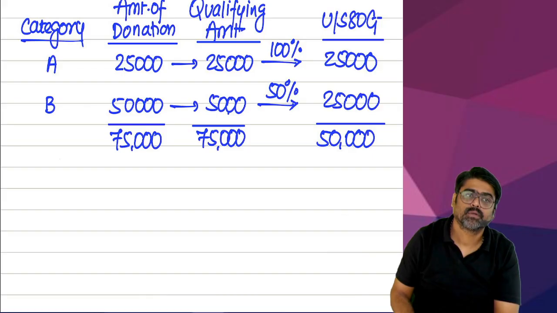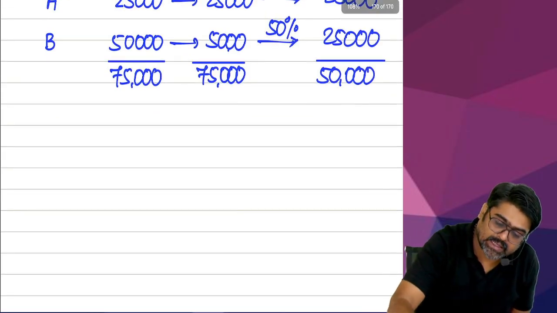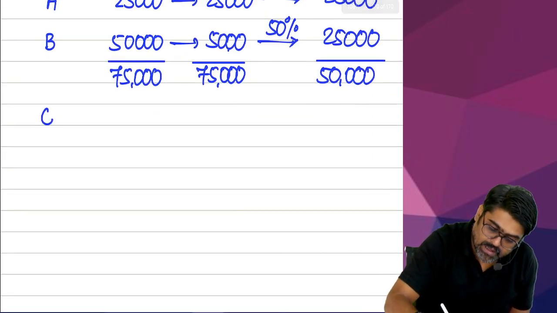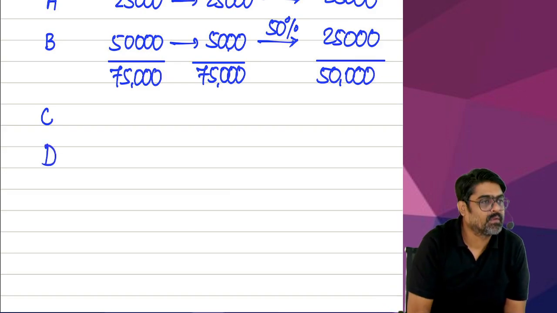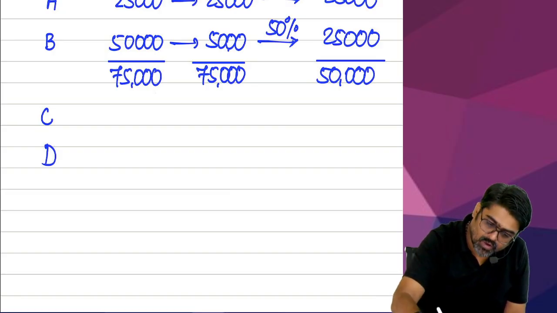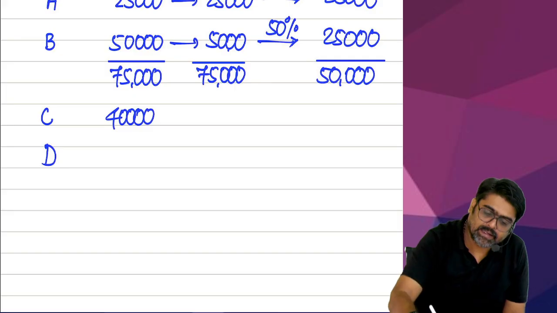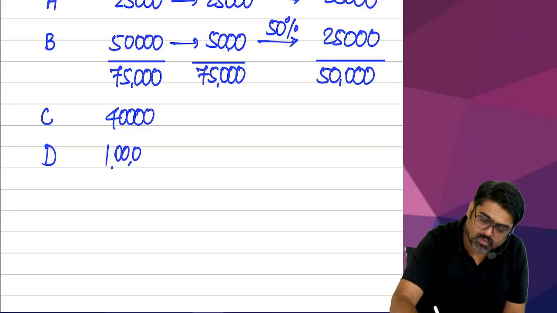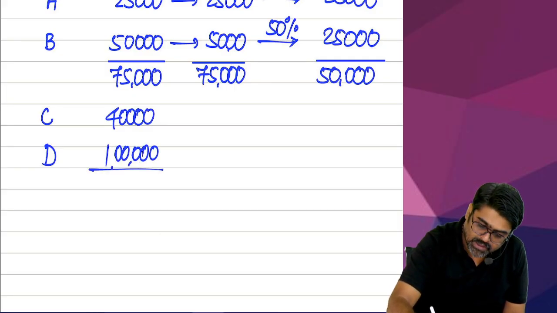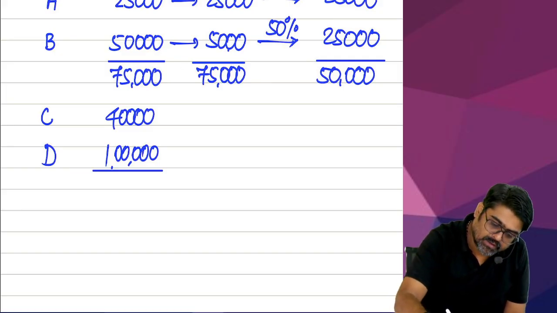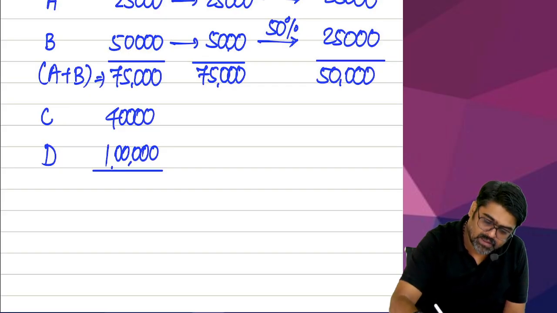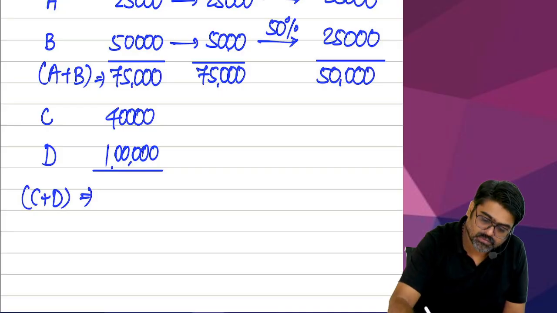Understood? Now there are certain institutions in category C and category D. Category C institutions, total donations made by you was 40,000. And category D institutions, total donation made by you was 1 lakh. So tell me, total of C plus D. So this was A plus B, no? Now you will do C plus D. Total C plus D is how much?